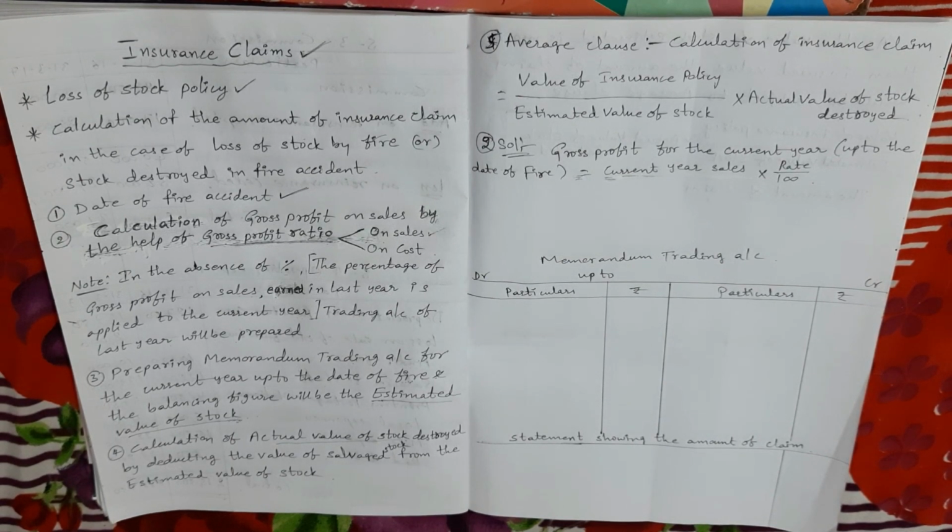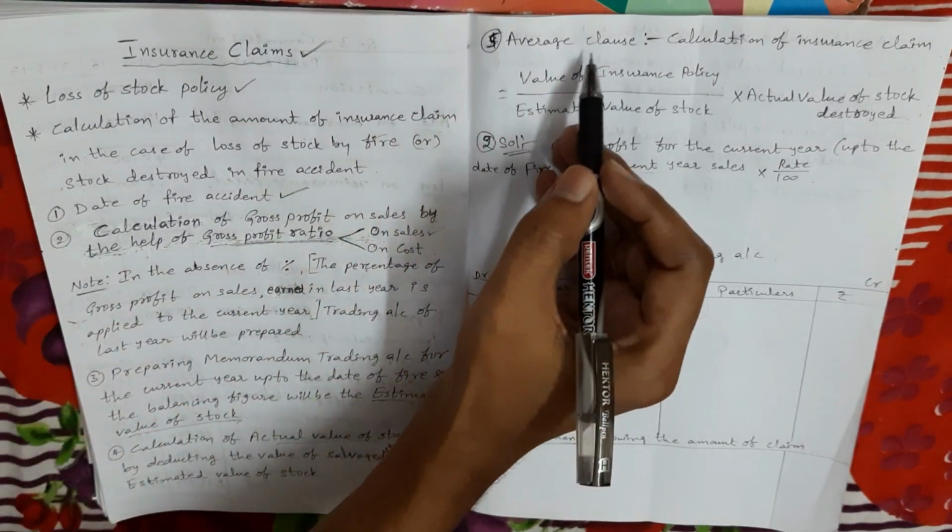If the estimated value of stock is more than the value of the insurance policy, we have to apply the average clause.